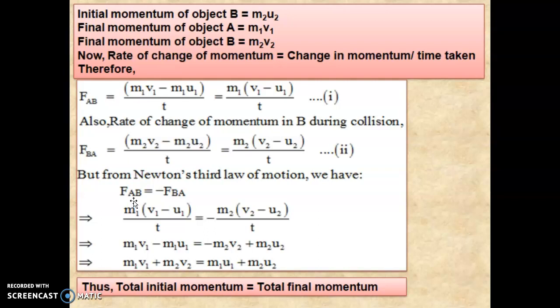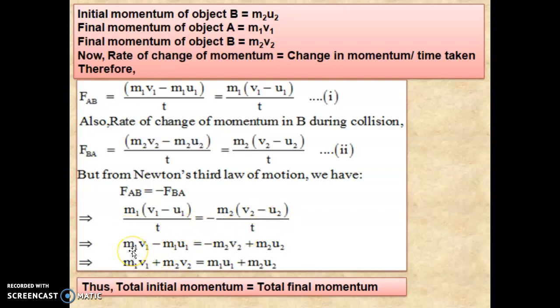Yes. So reactions and actions are equal and opposite. So we can write F_AB is equal to minus F_BA. So m1 into (v1 minus u1) upon t is equal to minus m2 into (v2 minus u2) upon t. Now in this, both the t will be cancelled.